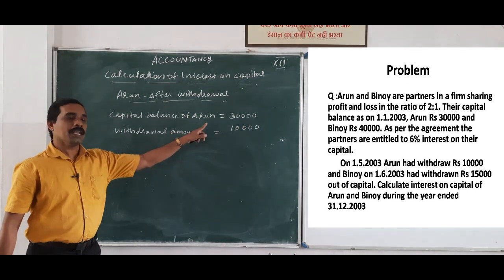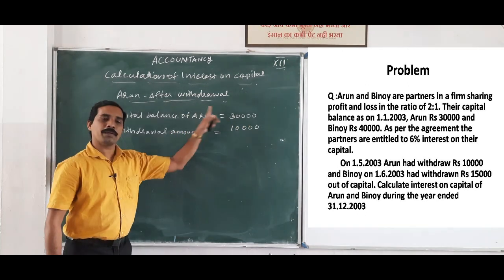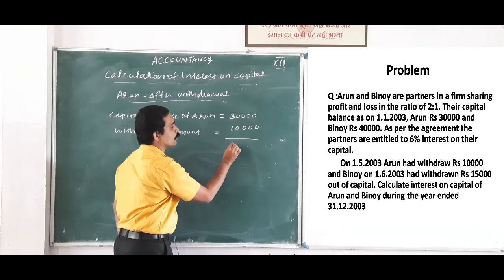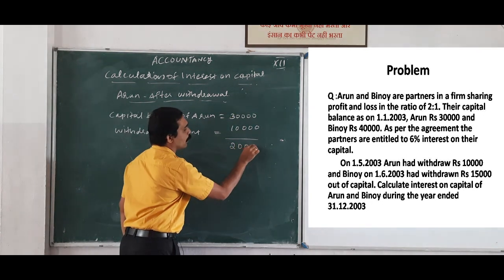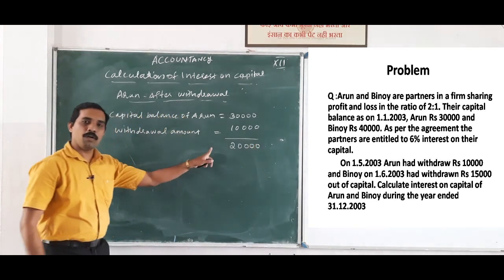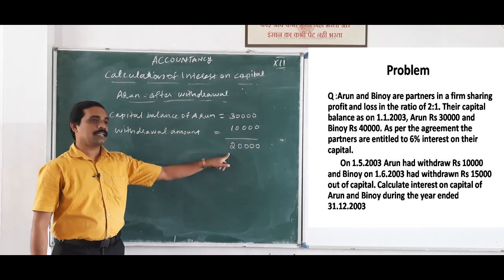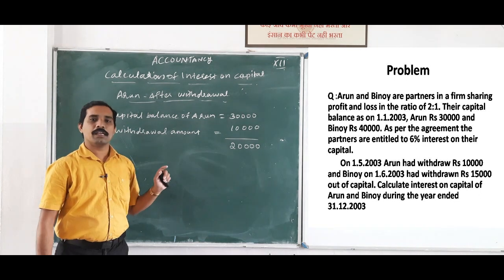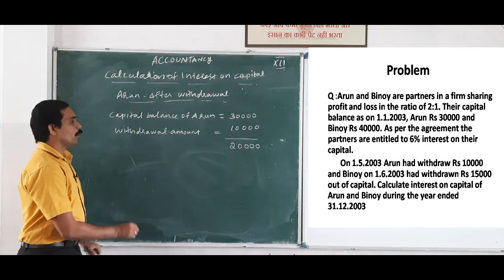So we can deduct this amount from the capital balance, that is 30,000 minus 10,000, which is 20,000. Now the capital balance is 20,000. So on the basis of this we can calculate interest on capital.